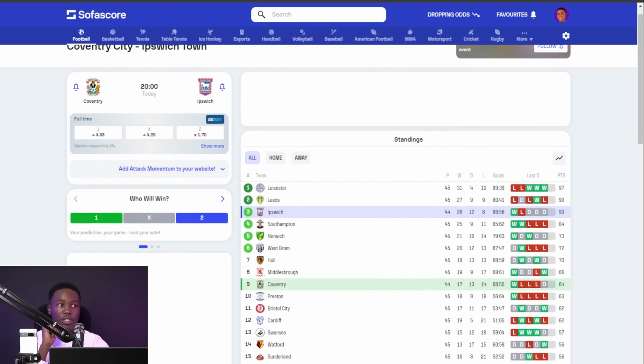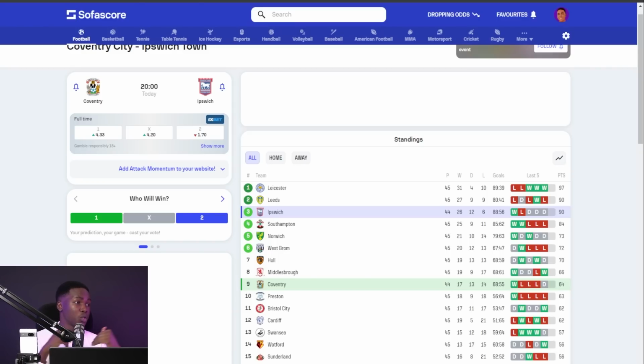So Coventry playing Ipswich. At this point, we are aware that Ipswich still stand a chance of securing automatic promotion, given that they have played one game less compared to Leeds, who they come after. Leeds has 90 points, Ipswich has 90 points. And when you go through the goal difference, you'll realize that it is in favor of Leeds in terms of positive. So this is a game Ipswich really deserve to win if they are to acquire automatic promotion. I remember I was talking about how they might be the first team to be promoted two times in a row.